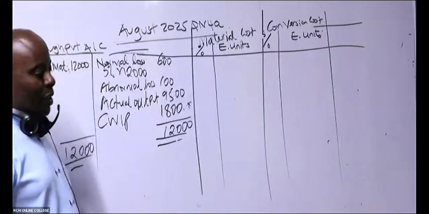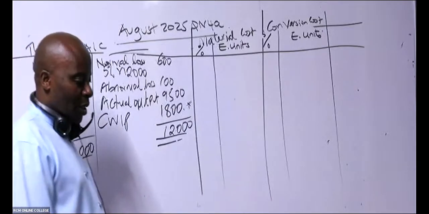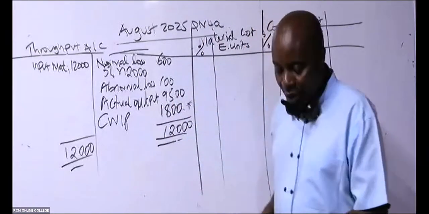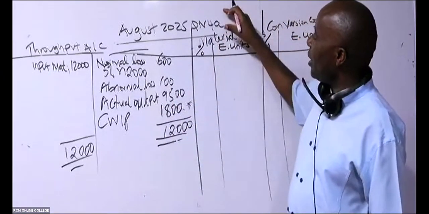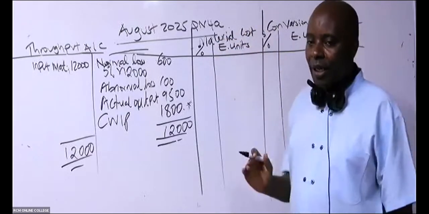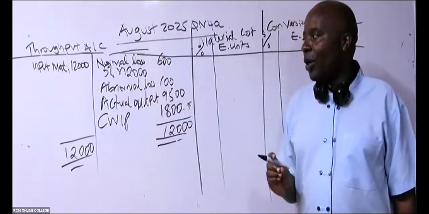So material costs and the conversion cost. So remember, in the statement of equivalent units, you write the cost components always. You write the cost components.